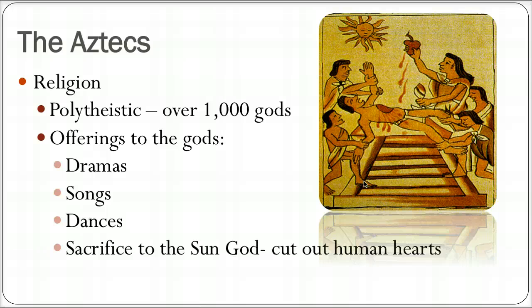Absolutely brutal. A lot of times they would capture people from other villages or other tribes, or use prisoners as sacrifice. And it was a pretty brutal event. You would have your heart ripped out with an obsidian blade, and then they would cut your head off, and it was pretty bad stuff. So both the Mayans and the Aztecs participated in this, but it was the Aztecs that used this to their sun god. Man, it would have been a sight to see.